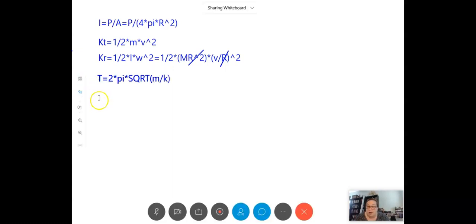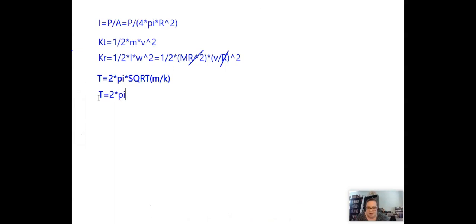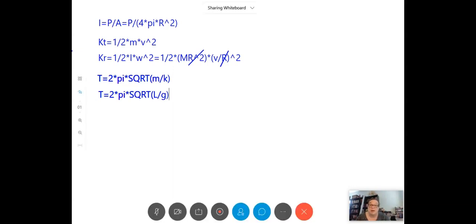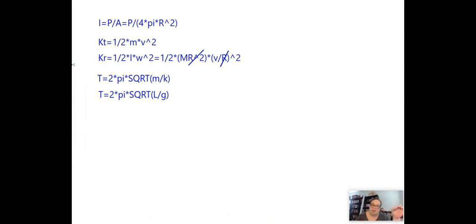And if instead we had a pendulum, for instance, then it was something like T equals 2 times pi times the square root of something with L and g in it, right? All of these equations for the period, none of them have the amplitude in it. So it didn't matter how far back you stretched the pendulum, or how far back you pulled the mass before you let it go.